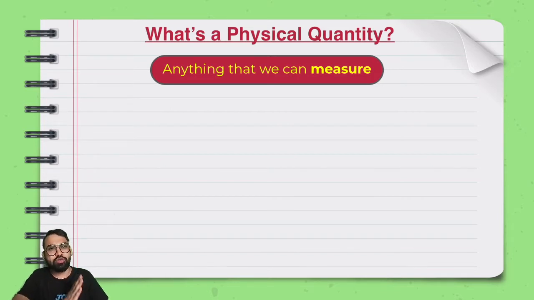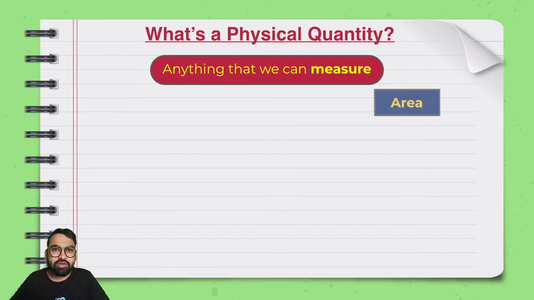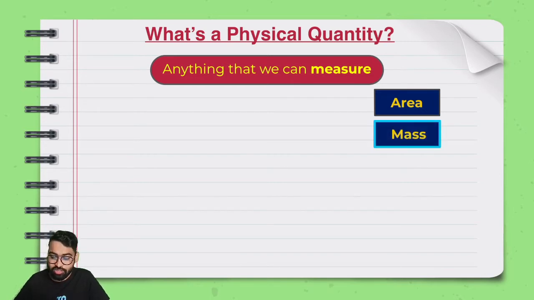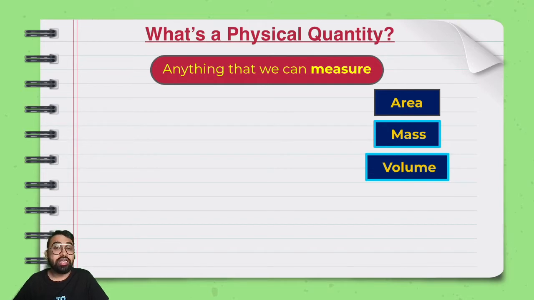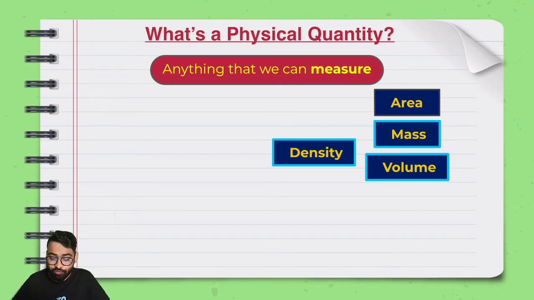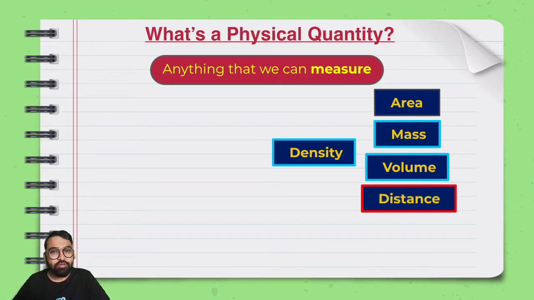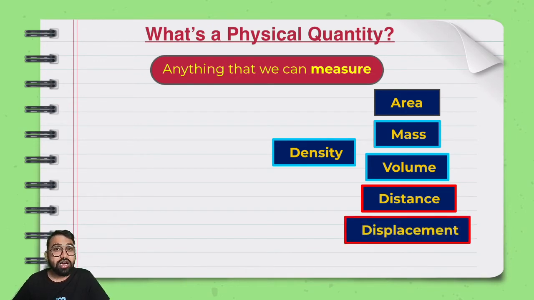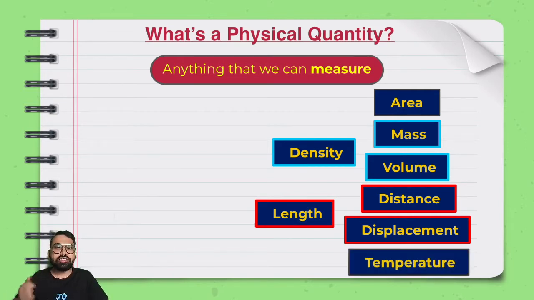There's a lot of things that you have studied till now, from your basic starting class 6th. Maybe you started off with science or maybe you started off with physics. You have seen a lot of units, a lot of things. Let's try to see what all things you have seen. You have seen area, mass, volume. If you remember, density is mass per unit volume. We can calculate that as well. If we talk about the next things, distance, displacement, these are some things that we say are lengths. And if we talk about more, let's say temperature. All these things could be measured.